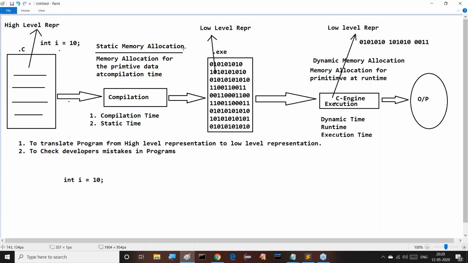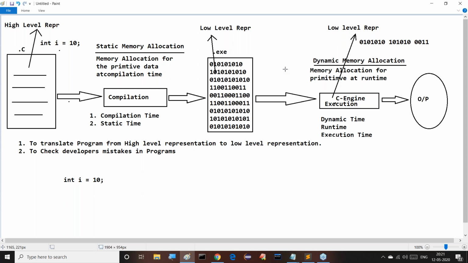First one is static memory allocation. Second one is dynamic memory allocation. All of you observe this clearly. Now tell me, what is static memory allocation? If the memory allocation is going on for the primitive data at the compilation time, that memory allocation is called static memory allocation. If the memory allocation is going on for the primitive data at runtime, at execution time, then that memory allocation is called dynamic memory allocation. Static memory allocation and dynamic memory allocation.